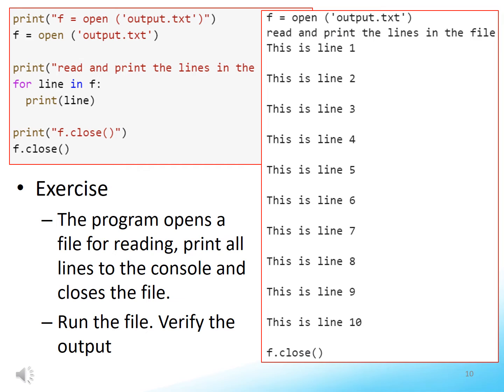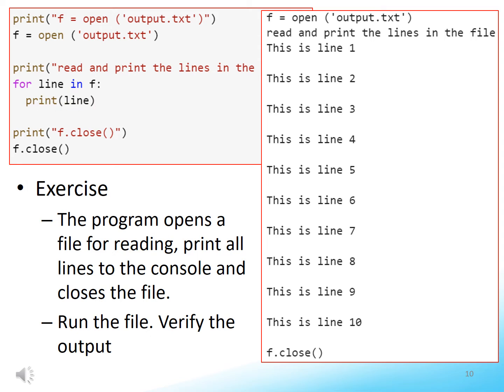Exercise. Study the program. The program opens a file, using default mode, which means open the file for reading as a text file. The variable f holds the file handle of the file. The file handle is an iterable, thus it can be used to control the definite for loop. The program iterates through the lines in the file, using a for loop, and prints all lines to the console.